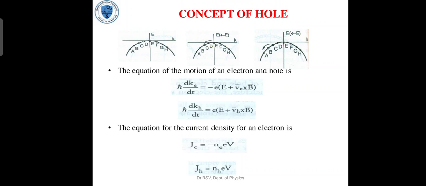The equation for current density for an electron is Je is equal to minus Ne ev. That implies Jh is equal to Nh into ev.